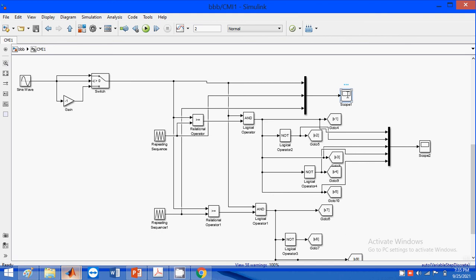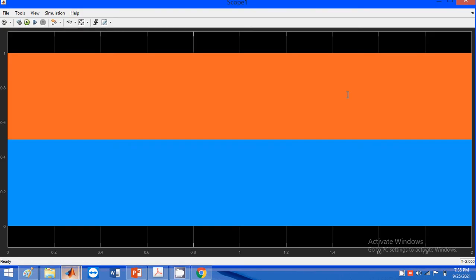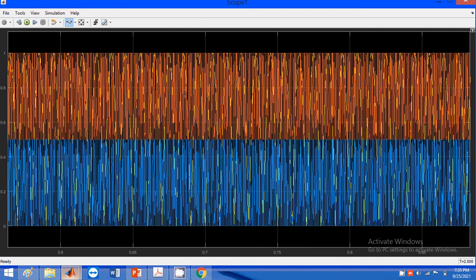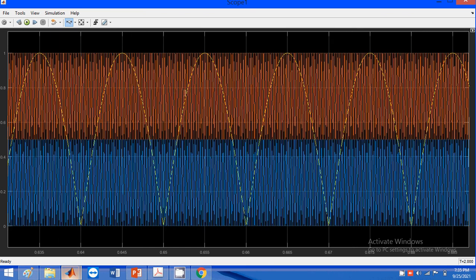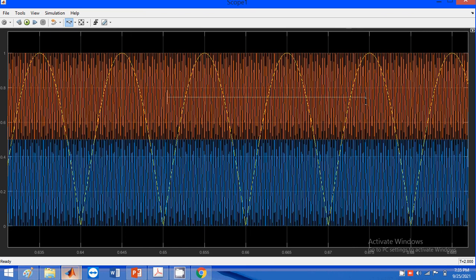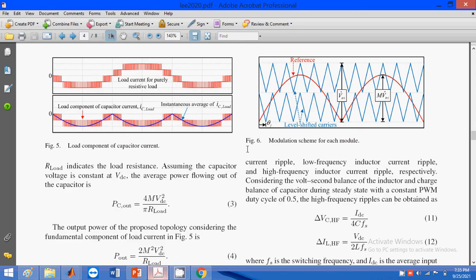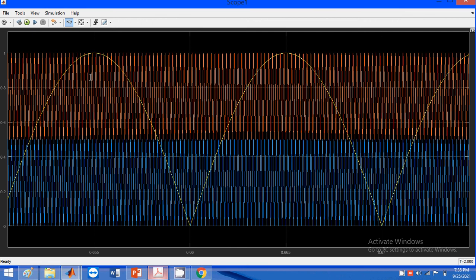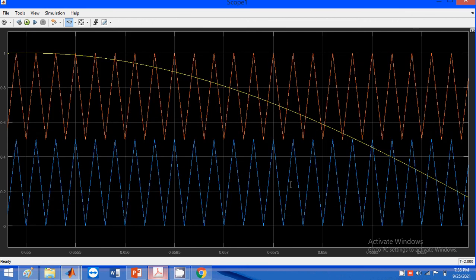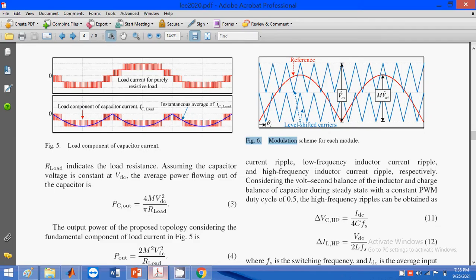I show you, when you zoom in on this result, the diagram is clearly visible. Okay, so this is the image as in figure number 6. When we zoom in on it, we clearly observe the waveform.